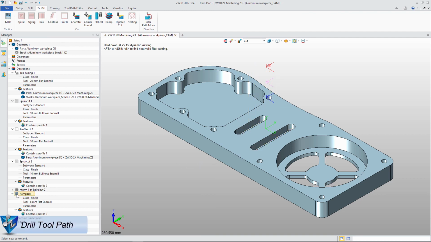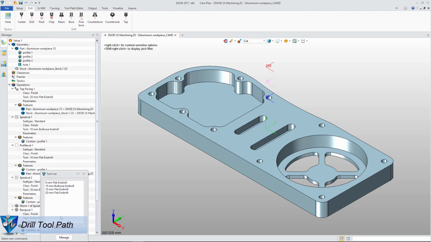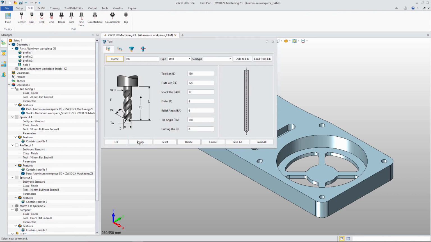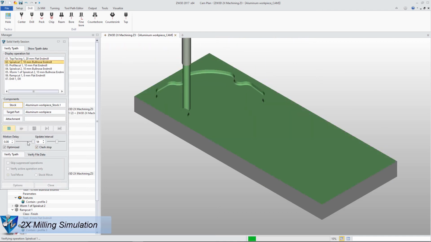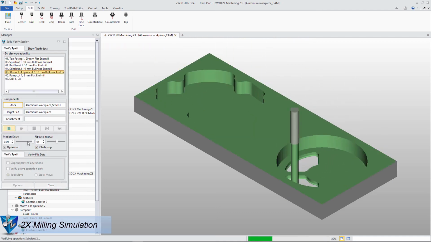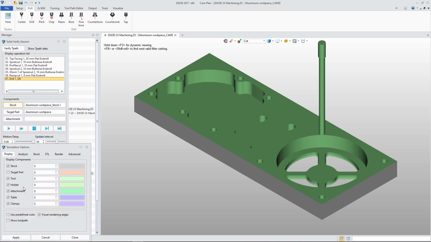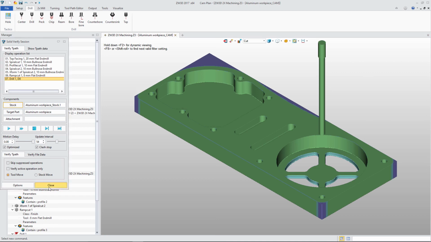We can use drill operation to create drill tool path. After defining the feature, tool, and parameter, we will get the path. Then, we can get the simulated result with Solid Verify. After that, we can use visual analysis to get the rest material result.